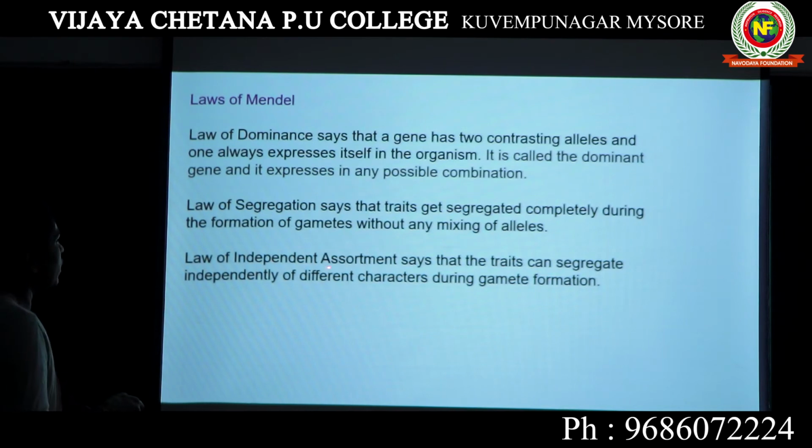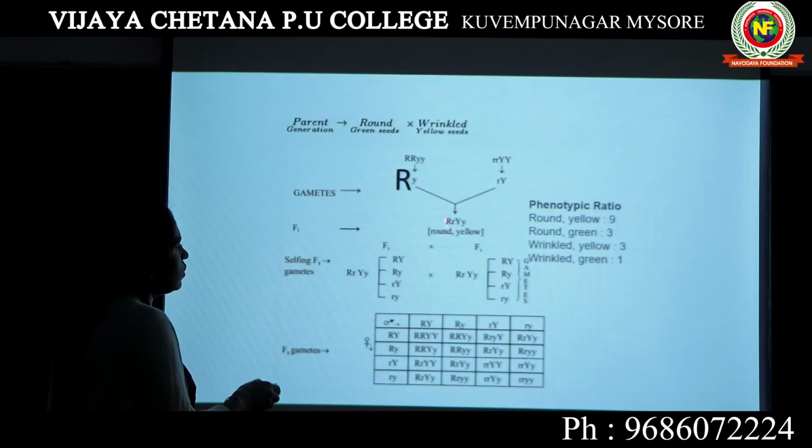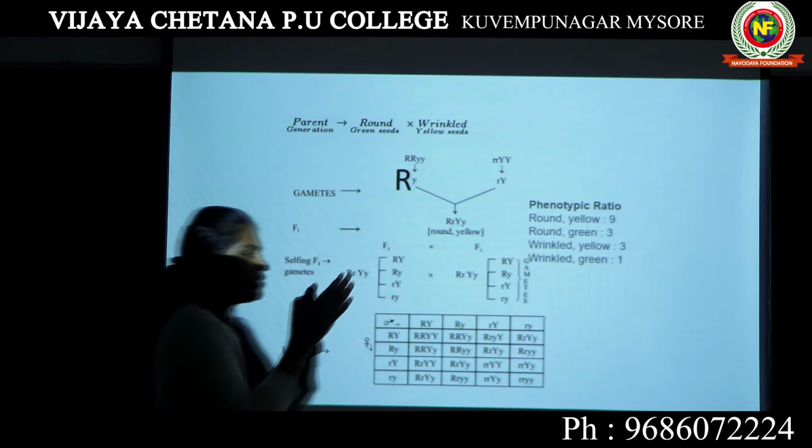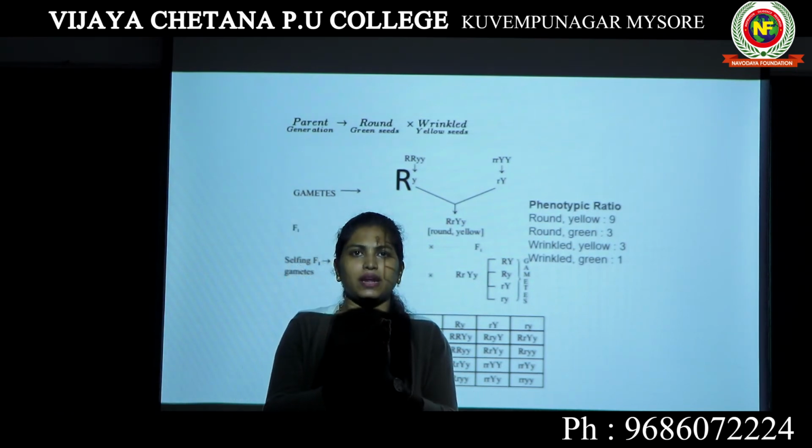Then what about law of independent assortment? It says that the traits can segregate independently of different characters during gamete formation. Now here you see there were 4 alleles remaining together. Even though they remain together, they do not blend with each other. However, when they have to form the gametes, see, they have formed these gametes. While the formation of gametes, the separation of one allele is independent of separation of another allele.